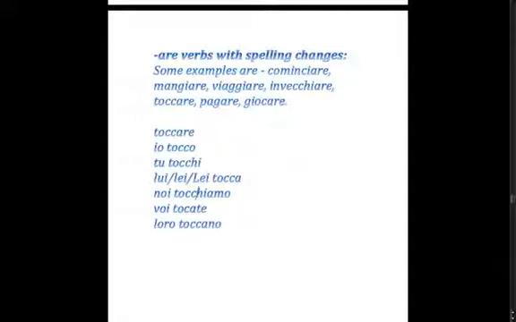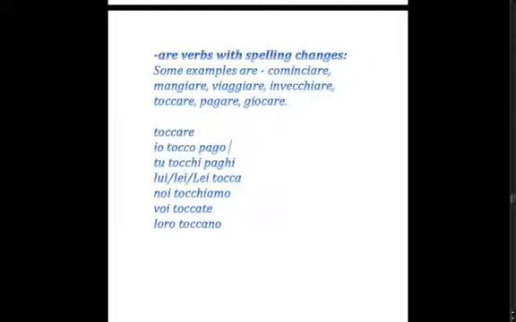Okay, so just a slight irregularity here. Again, with the -i ending in second person singular and the -iamo ending in first person plural, we need to add the h in between to make the sound consistent. Tocco, tocchi, tocca, tocchiamo, toccate, toccano. Same with pagare, paghi, as opposed to pagi without the h.